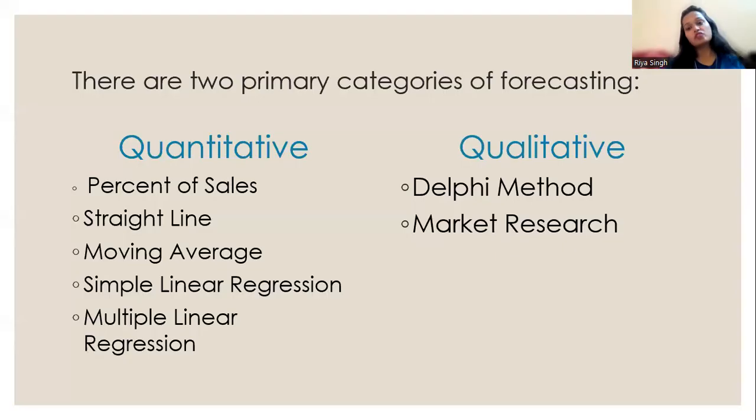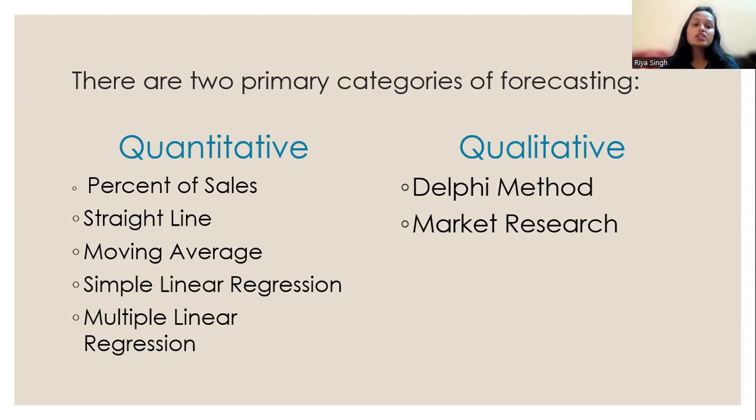Now, as we have to forecast, we should have methods through which we can forecast. By just looking we cannot forecast; there should be some techniques through which we can. So financial forecasting is subdivided into quantitative techniques and qualitative techniques. In quantitative techniques, basically if we are forecasting numbers, we use calculations.